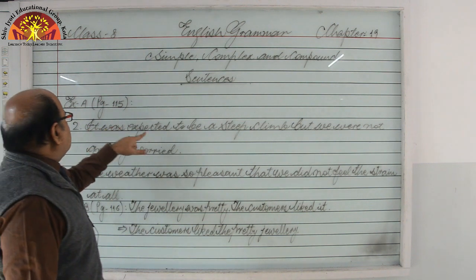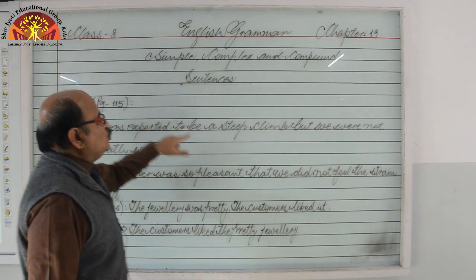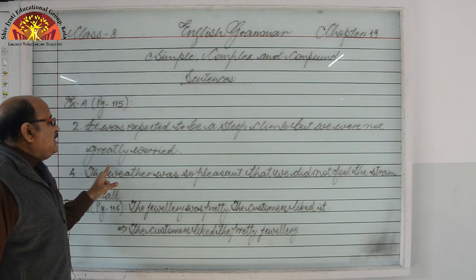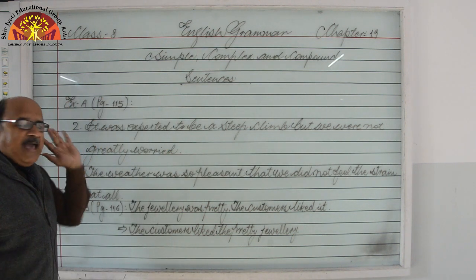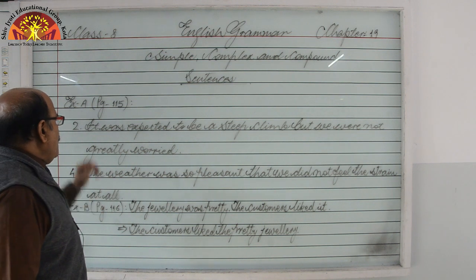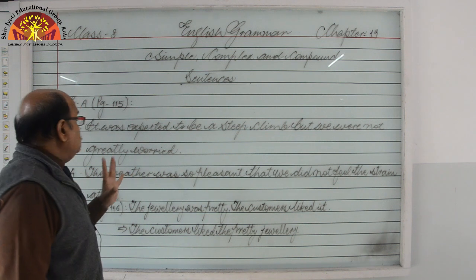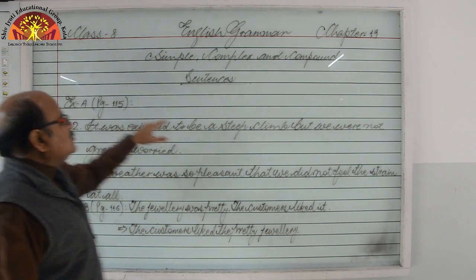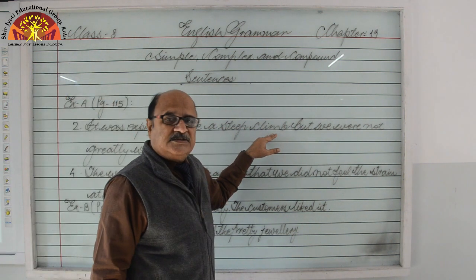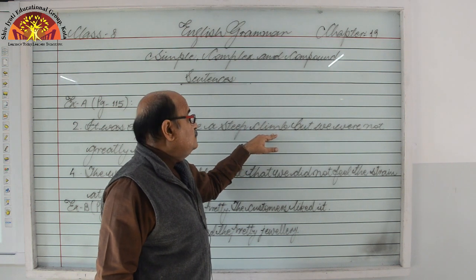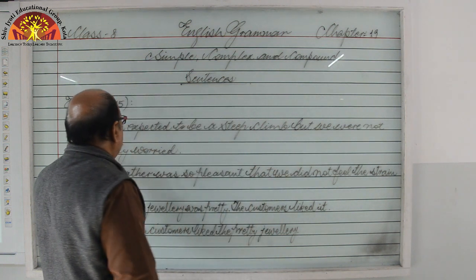So have a look. It was expected to be a steep climb, but we were not greatly worried. Actually, look, what kind of sentence is this? First of all, let us find out the clauses. It was expected to be a steep climb. This is complete in itself, right? So this is a main clause. We were not greatly worried.